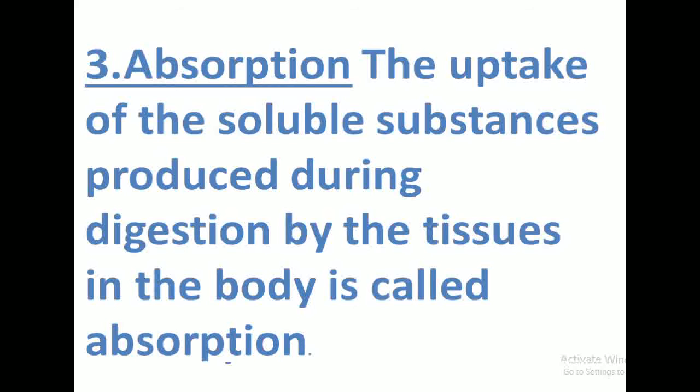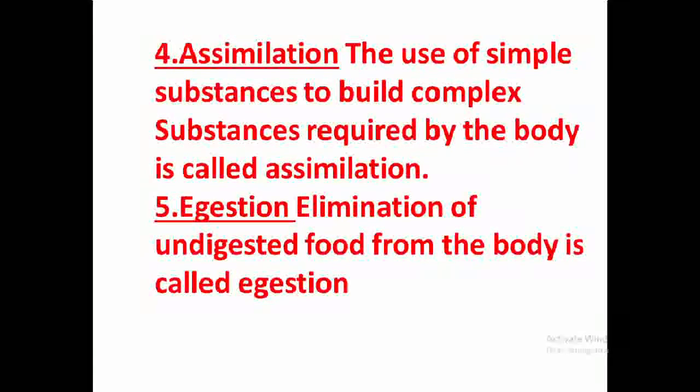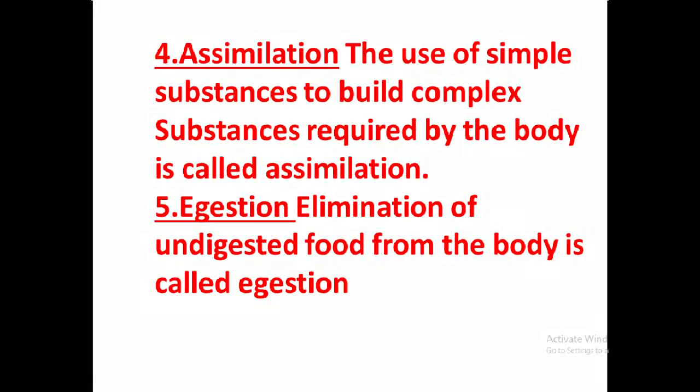The uptake of soluble substances produced during digestion by the tissues in the body is called absorption. Then is the process called assimilation. The use of simple substances to build complex substances which are required by the body is called assimilation. The final one is egestion, which is the elimination of undigested food.